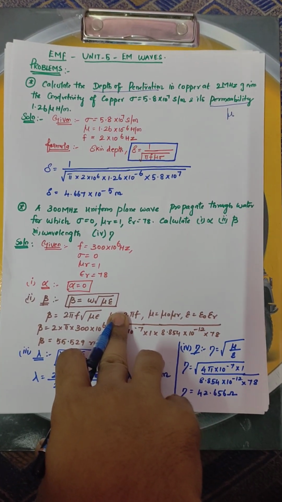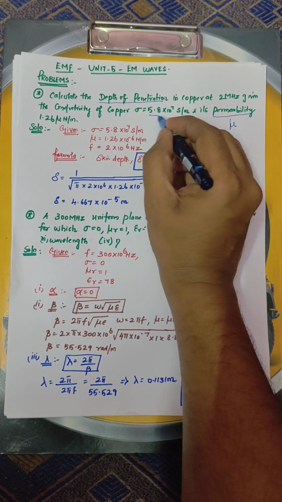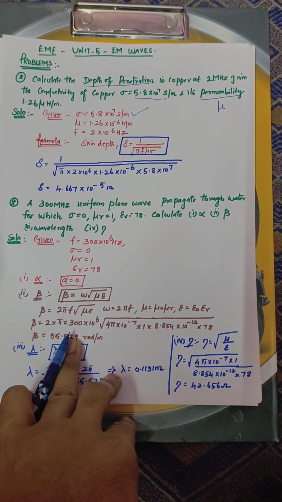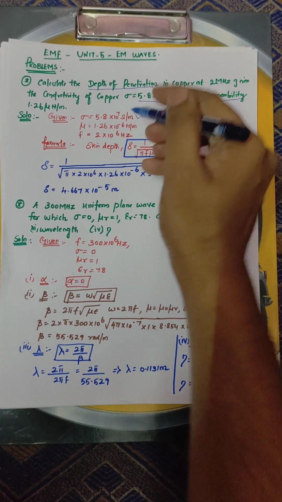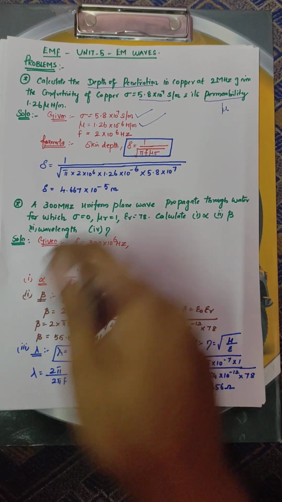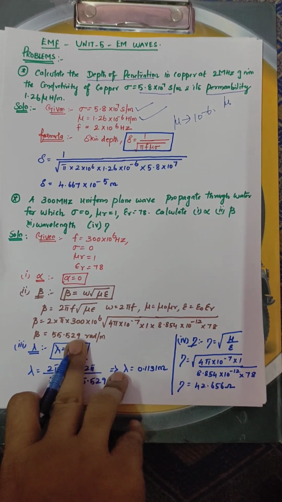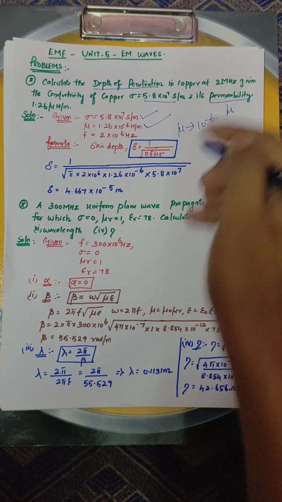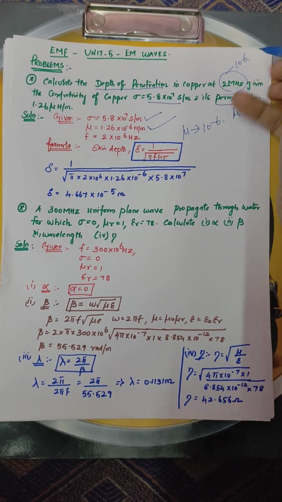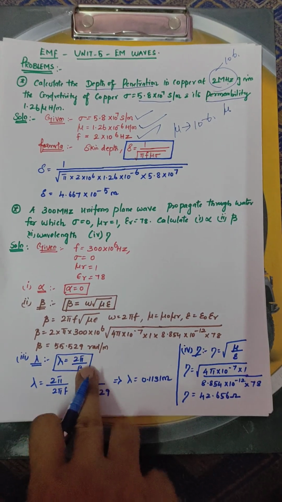Okay, first write the given data of the problem. The conductivity sigma is given as 5.8 into 10 power 7. So sigma is equal to 5.8 into 10 power 7. Then permeability, the symbol is mu, given directly as 1.26 micro Henry per meter, where micro indicates 10 power minus 6. Frequency f is given as 2 MHz, where mega means 10 power 6. So I am taking the frequency f is equal to 2 into 10 power 6.